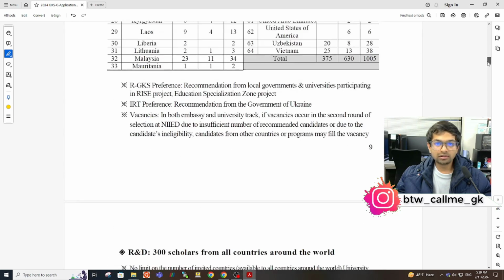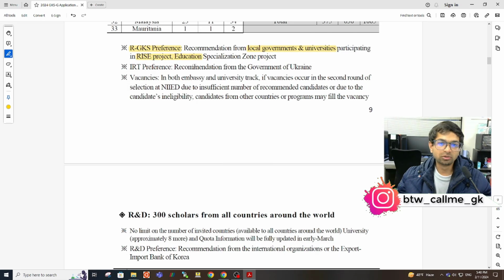Moving ahead, these are the program quotas, and then this is the GKS preference. It's the recommendation from local government universities in the RISE project, something like the RISE project for education. It's some kind of special degree which they are offering this time. So this is a new program, but I'm not sure about the details. They have not mentioned them in the guidelines either, so maybe we have to ask the university where they are offering this program.